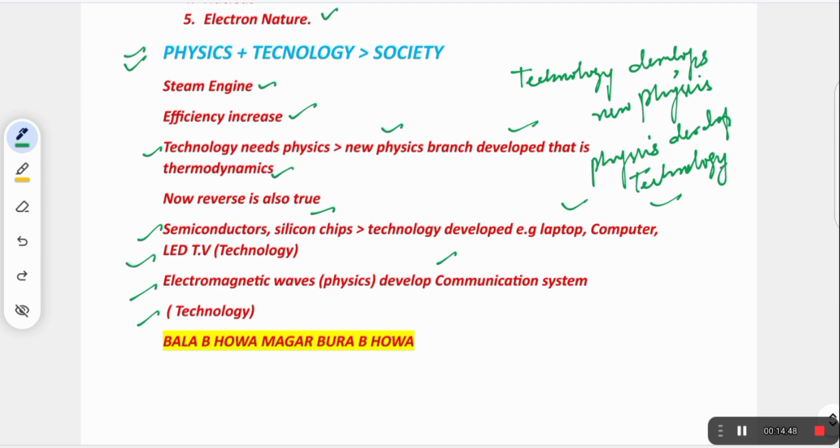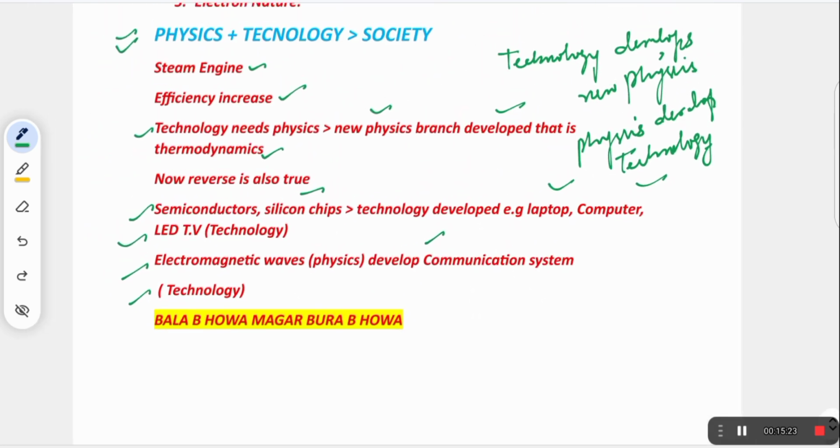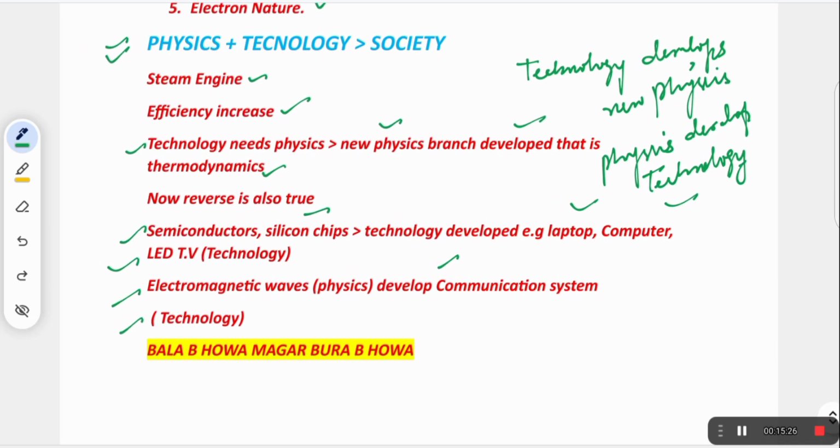In Hindi, we say that it was good, but it was also bad. Sometimes physics develops the atomic bomb, but we can use that uranium for a good purpose or a bad purpose. So physics is good, but sometimes we use these concepts for bad purposes, not for good purposes. I hope you understand these concepts very well. These are all the basics about this physical world.